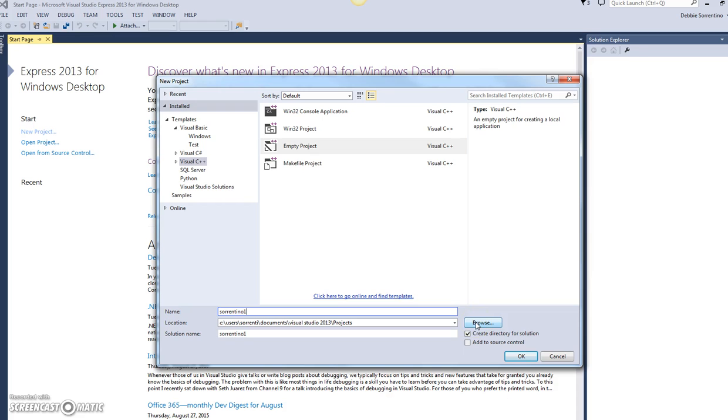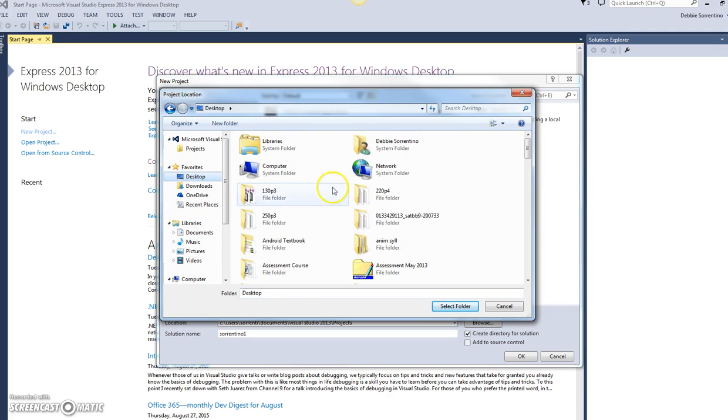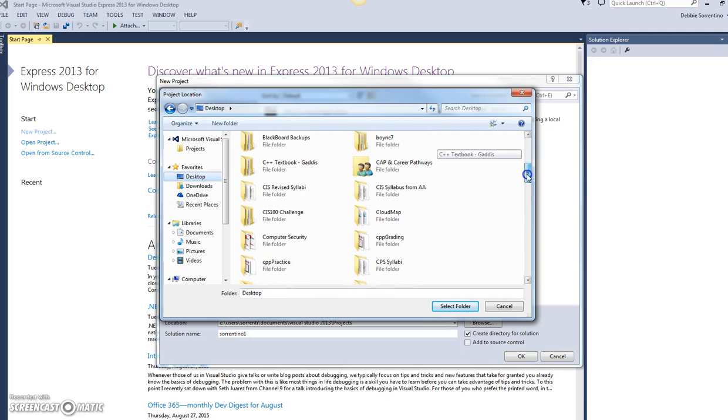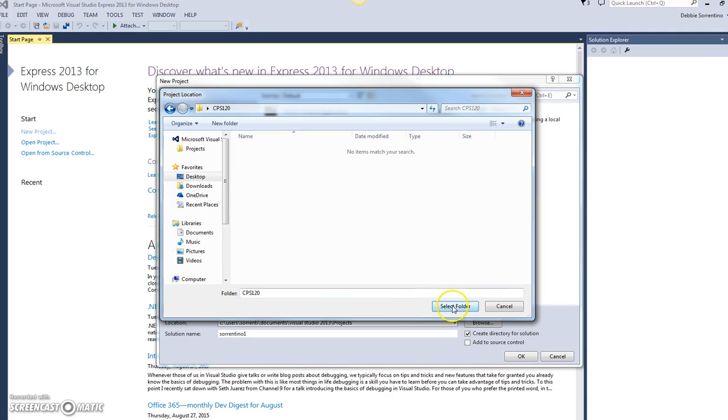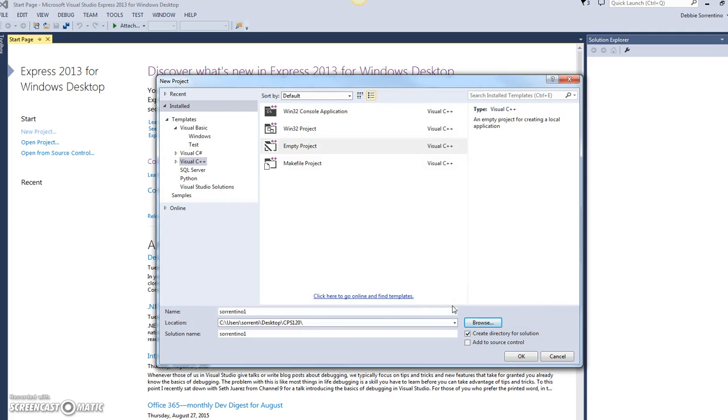This is the naming convention that we'll follow for this class: your last name followed by the project number. So now I'm going to browse and I'm going to put it on the desktop, but I'm going to put it in the folder that I created for this class, CPS 120. And I'm going to select my folder.